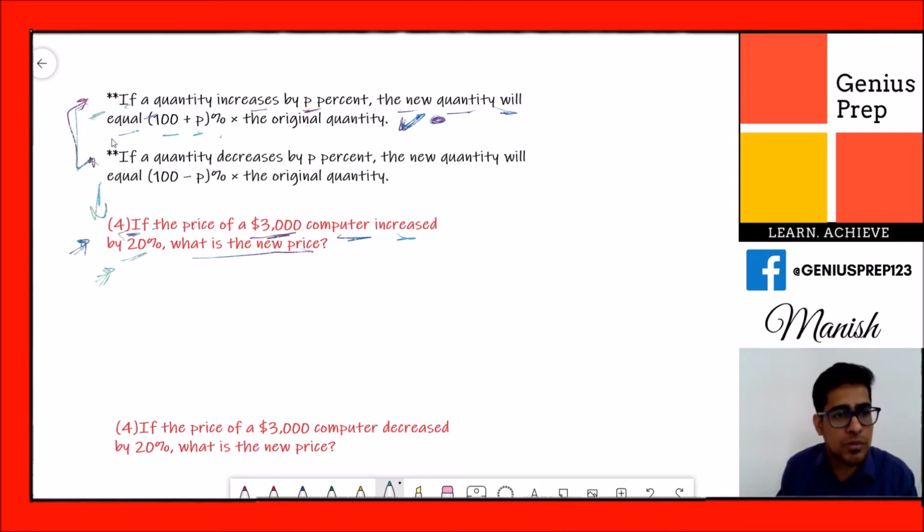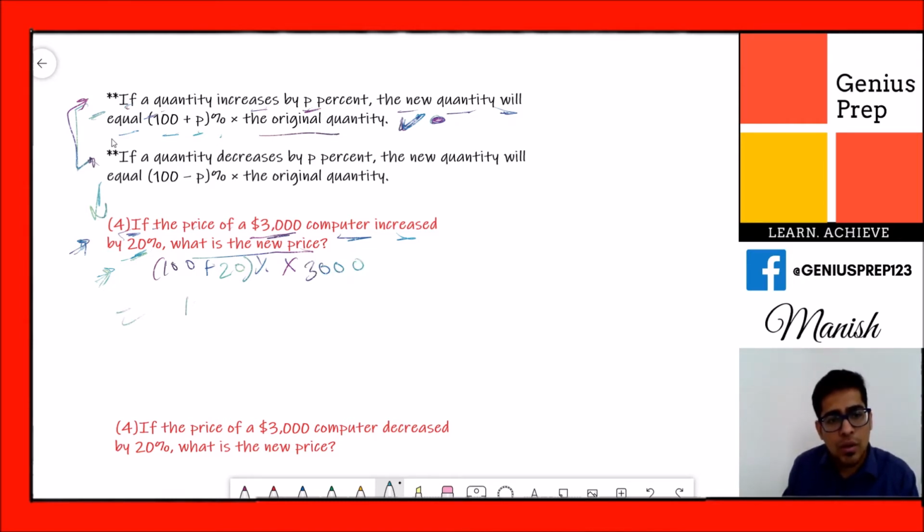If a quantity increased by p percent, the new quantity will equal 100 plus p. P is 20 percentage multiplied by original quantity. What is the original quantity? $3,000.